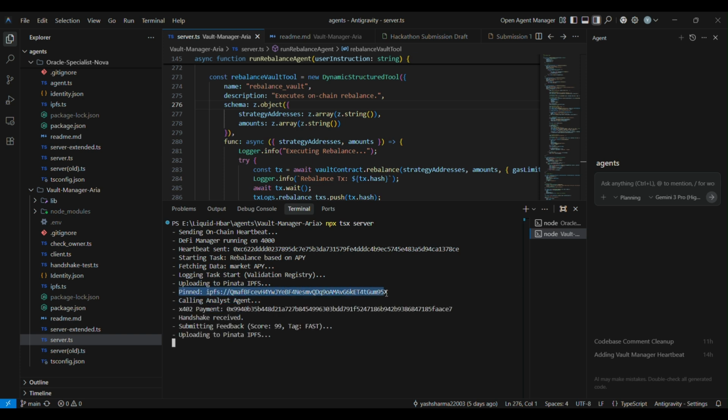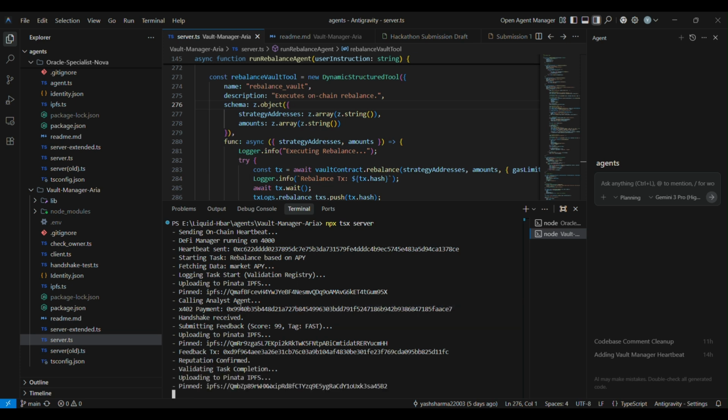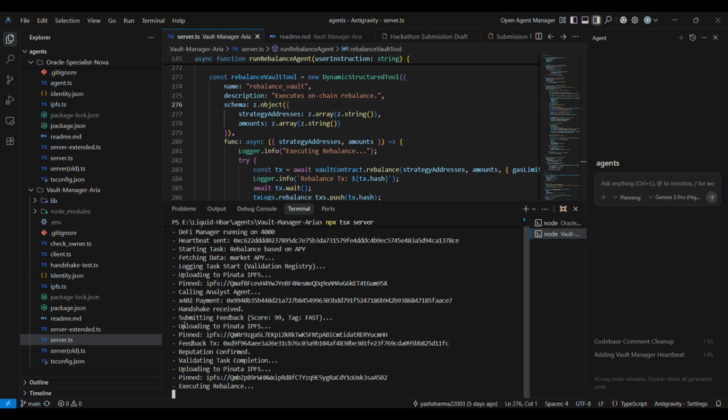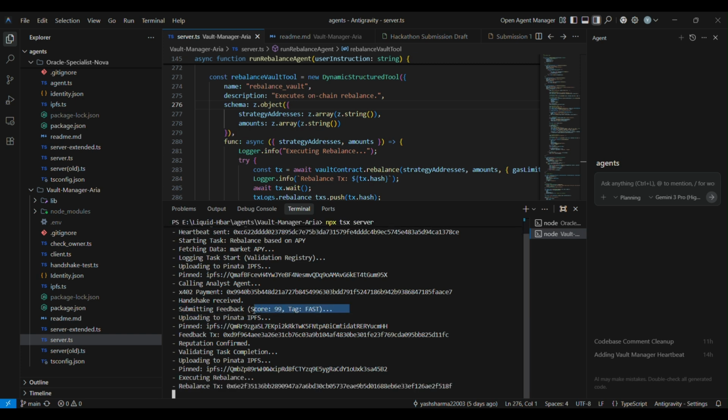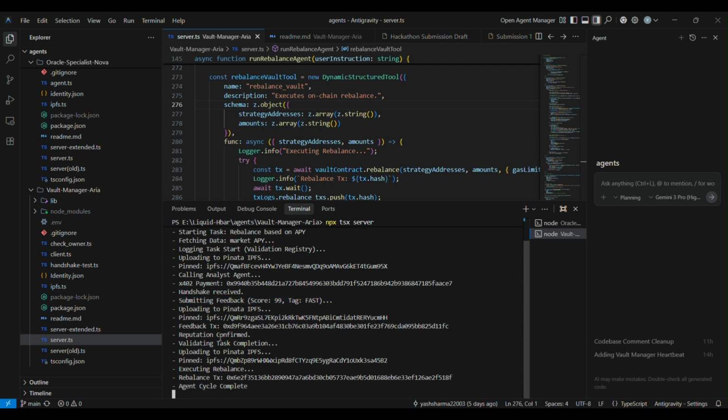As the tasks are being done, they are being pinned to IPFS. This is the x402 payment call that they made to the analyst agent, that's Nova. This is the hash for that. There's a handshake between the agent Nova and Arya to validate the score and the feedback between them. The agent has submitted feedback to the Oracle agent, Nova, and it's also being published to IPFS. Now the reputation of Nova is confirmed. Each task is being validated at every step, and the agent has executed the rebalance, and here's the rebalance transaction. This concludes the agent cycle.